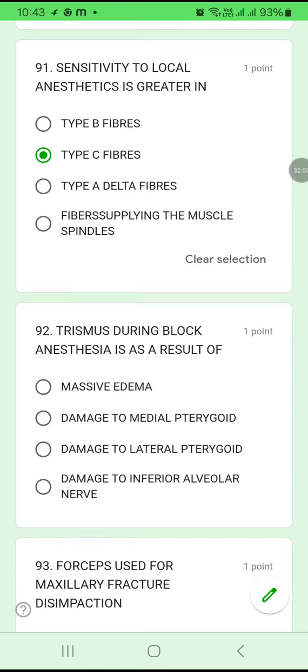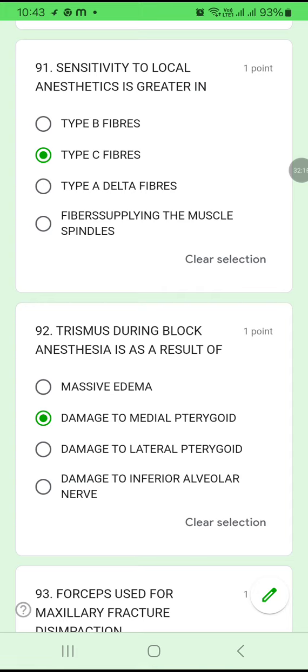Trismus during block anesthesia is a result of massive edema, damage to the medial pterygoid, damage to the lateral pterygoid, or damage to the inferior alveolar nerve. Trismus during block anesthesia is a result of damage to the medial pterygoid.